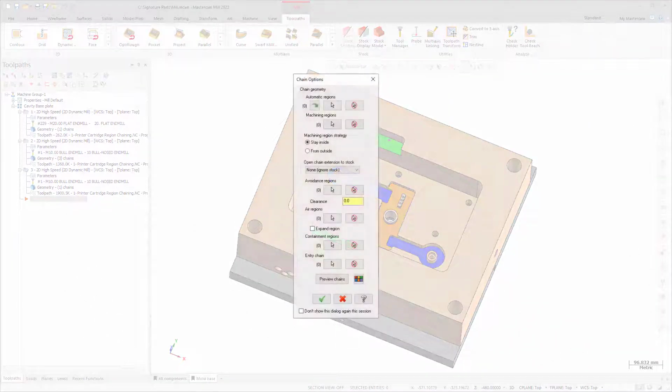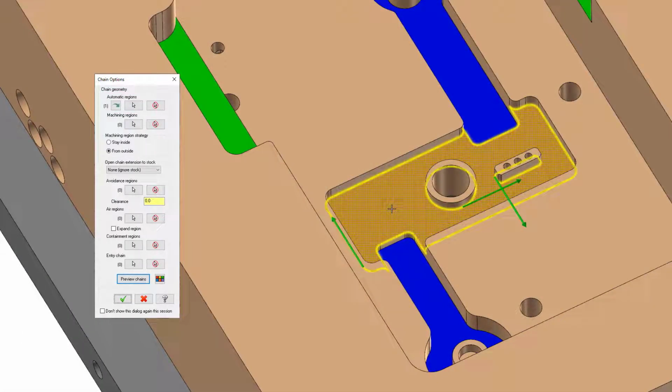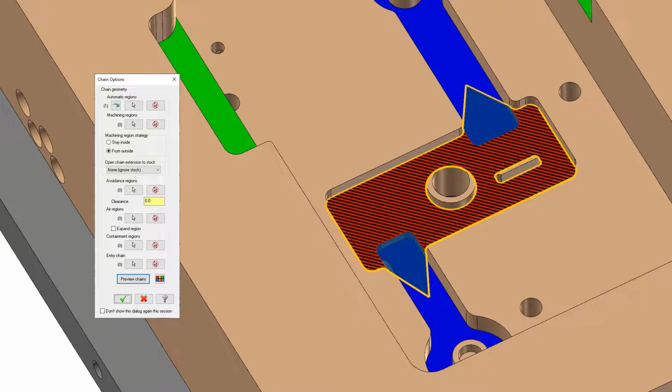When selecting geometry for a 2D dynamic mill, area mill, or dynamic mill toolpath, you can use the new Automatic Regions selection to automatically create machining, air, or avoidance regions based on the selected solid geometry. After you make your selection, Mastercam automatically adds in air or avoidance regions in addition to the selected machining regions.